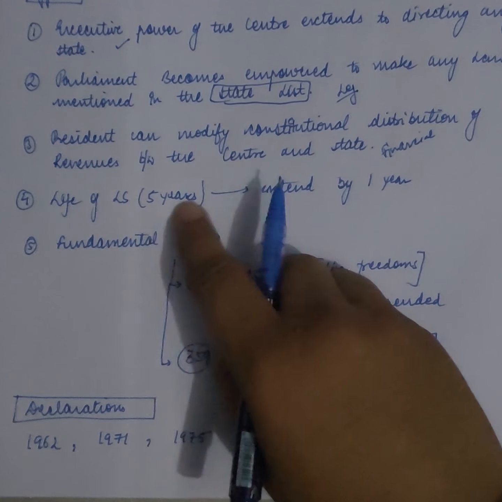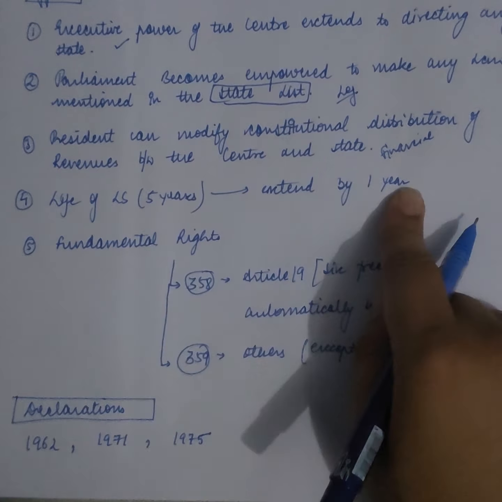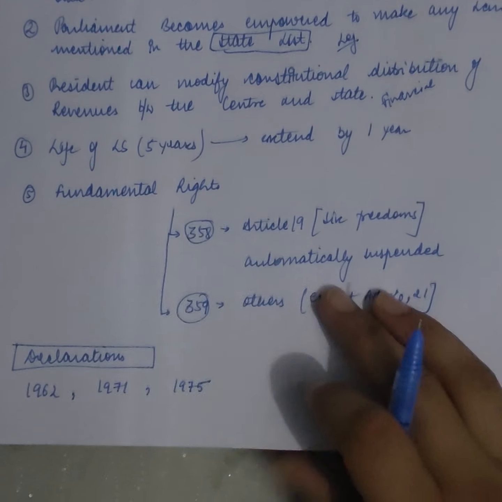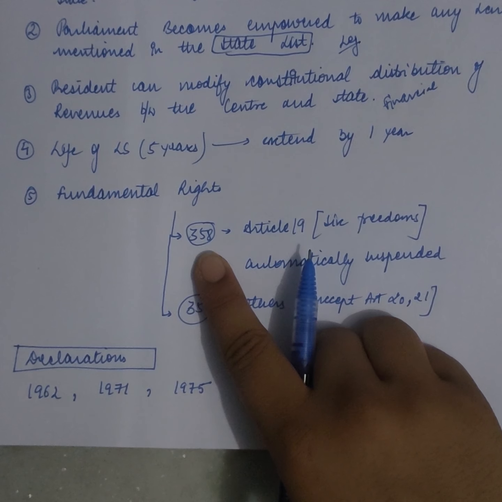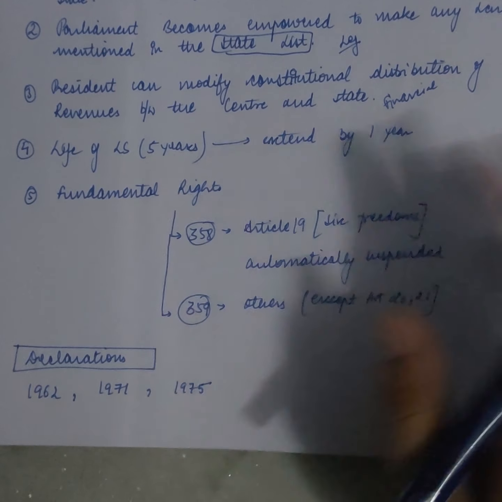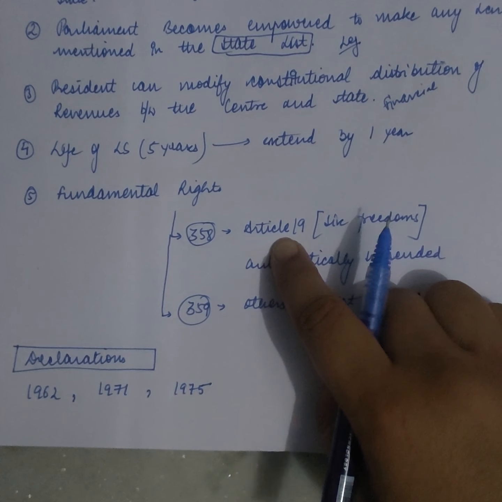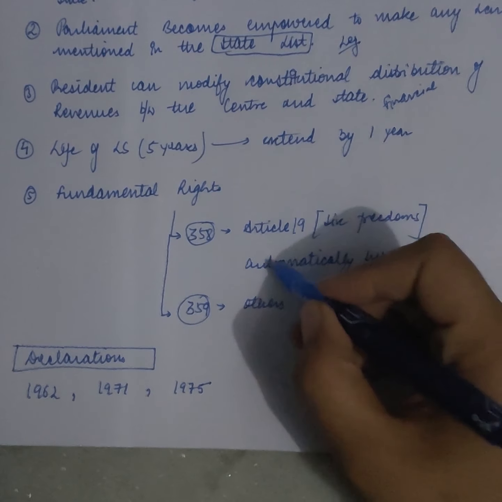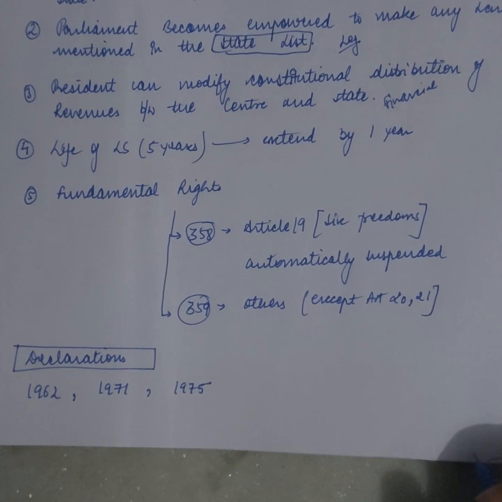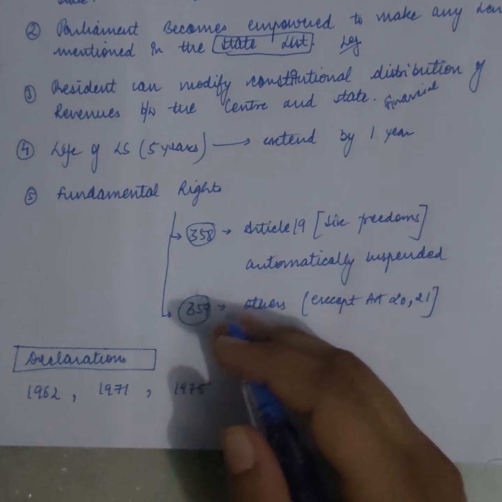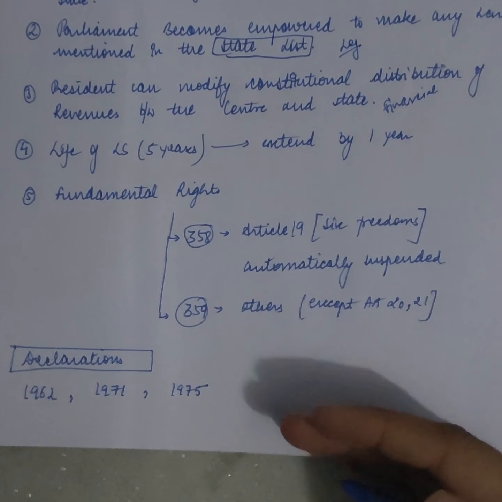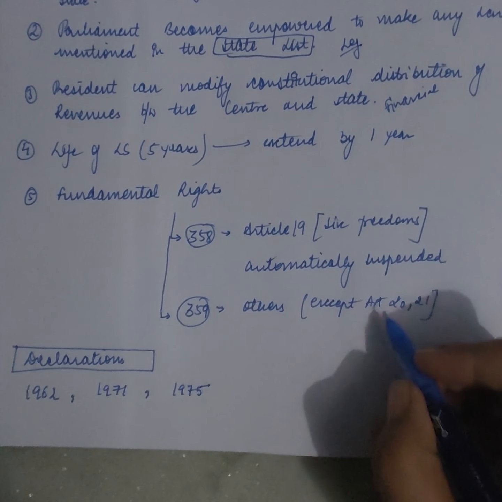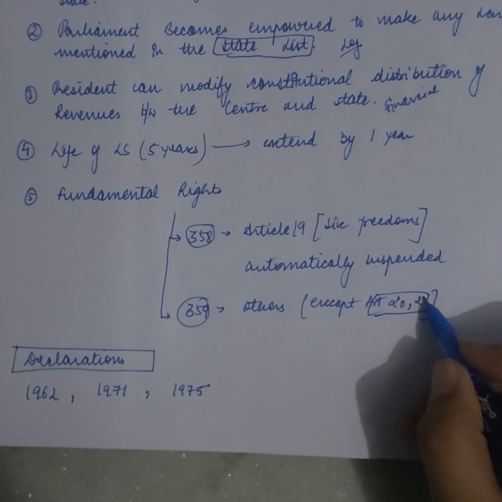What about the life of the Lok Sabha? It is already 5 years, but it can be extended by 1 year in the case of a national emergency. Talking about the fundamental rights of the citizens, which are very eminent rights. According to Article 358, Article 19 and all the freedoms, the 6 freedoms provided in Article 19, will be automatically suspended as the national emergency is declared. And according to Article 359, every other fundamental right will be suspended, whatever is mentioned by the president, except articles 20 and 21. This is to be learned about.